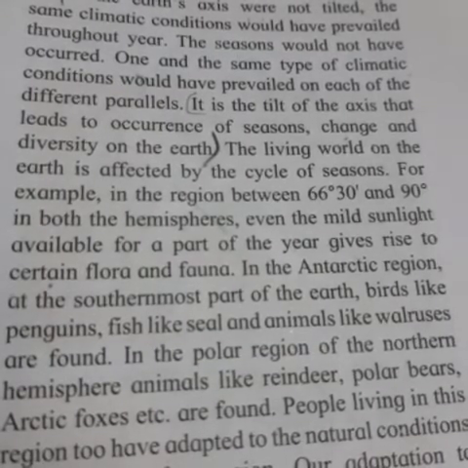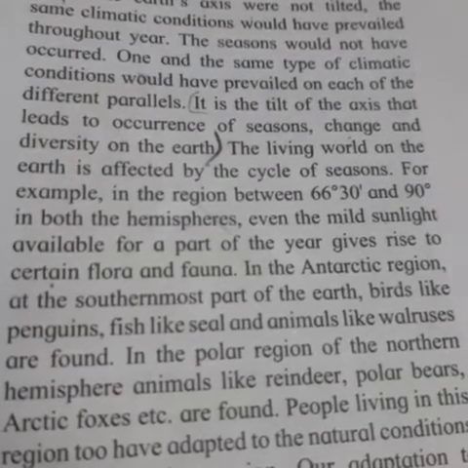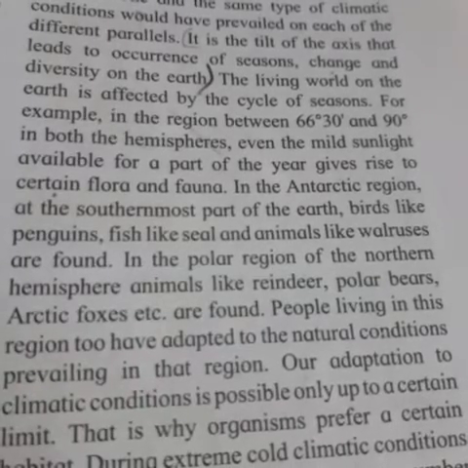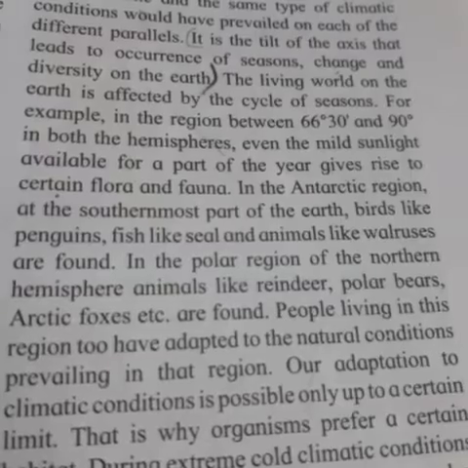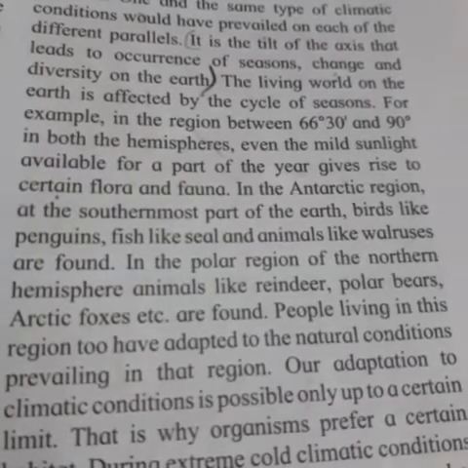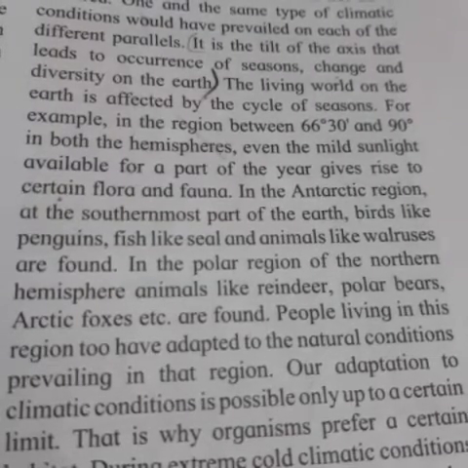The living world on the earth is affected by the cycle of season. For example, in the region between 66 degree 30 parallel and 90 degree in both the hemispheres, even the mild sunlight available for a part of the year gives rise to certain flora and fauna.